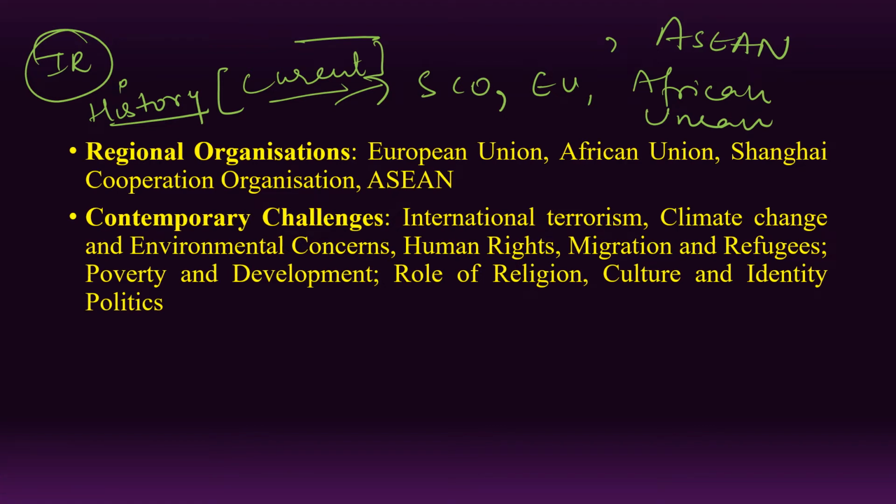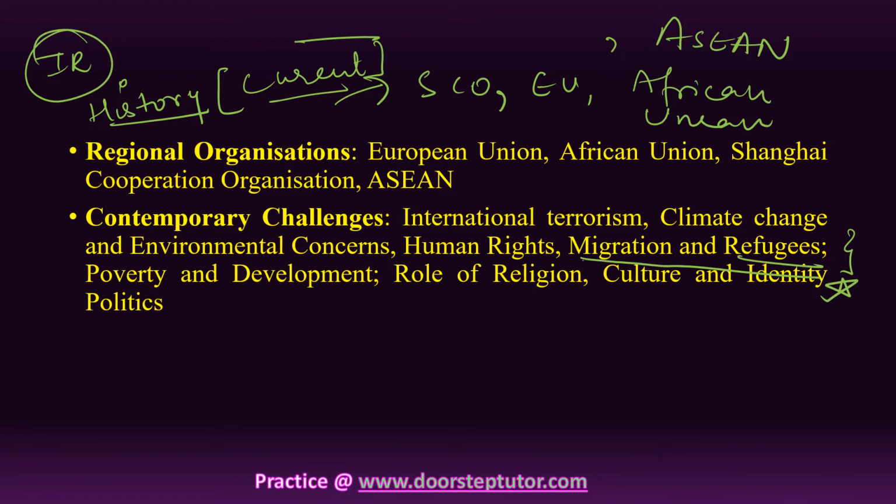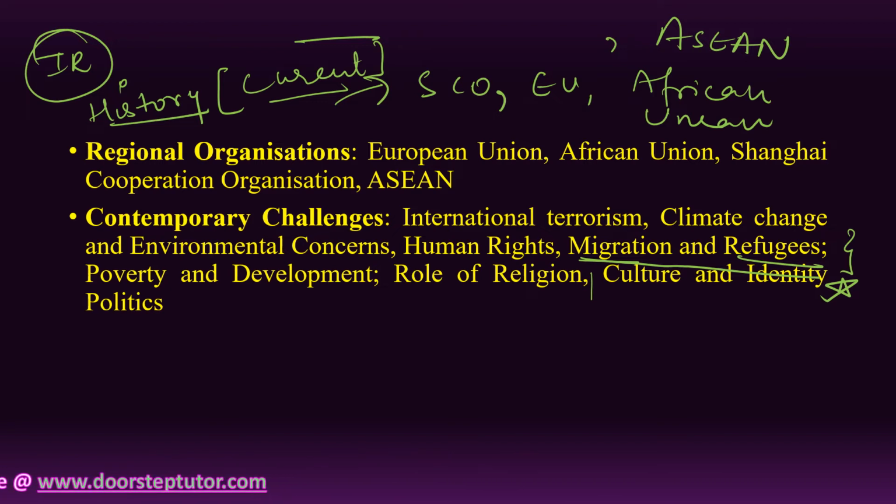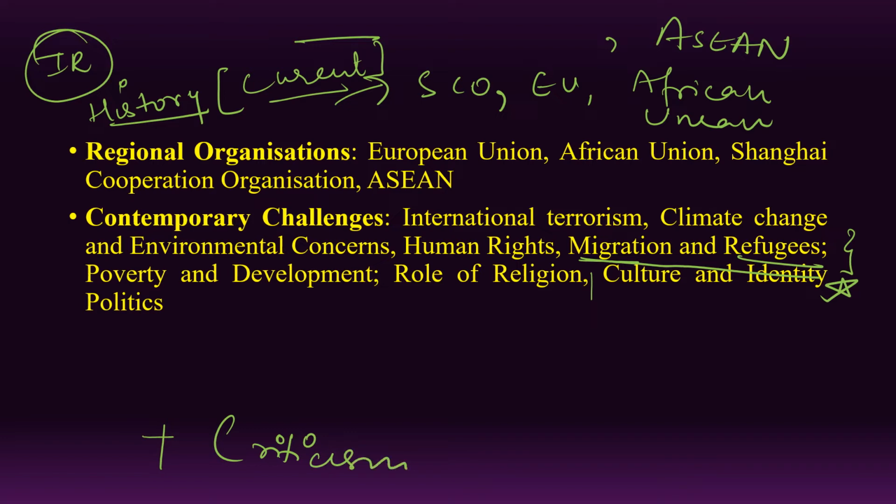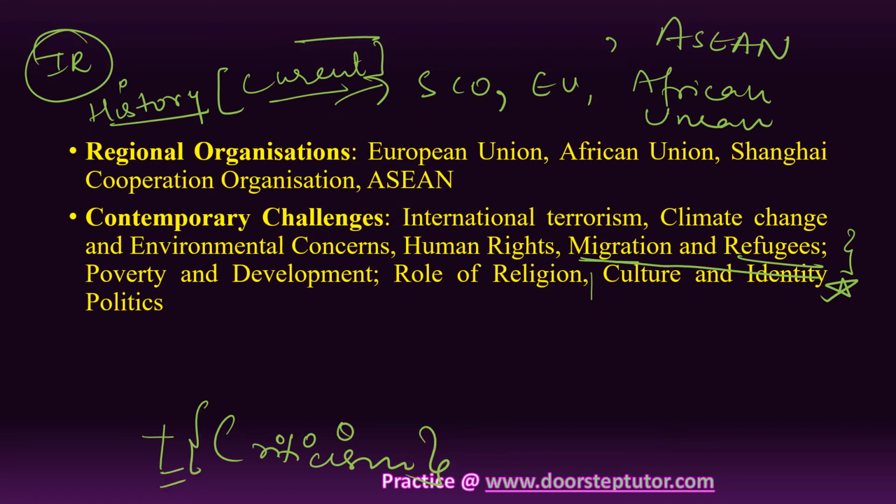Then you have to study in detail about human rights also. Migration and refugee is another very important topic over here, right? So if there is any important issue related to refugees and migration, because we are seeing it, that you have to cover up. Culture and identity politics. So history is very important. Any development that has happened, that is very important. With that, always cover the criticism part also. If there has been any criticism, that criticism you need to look for.